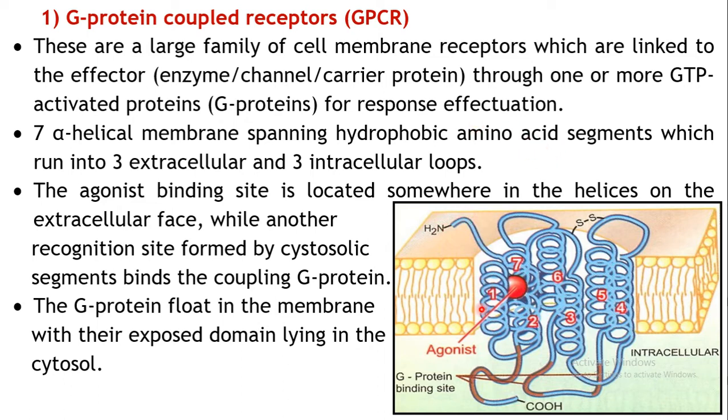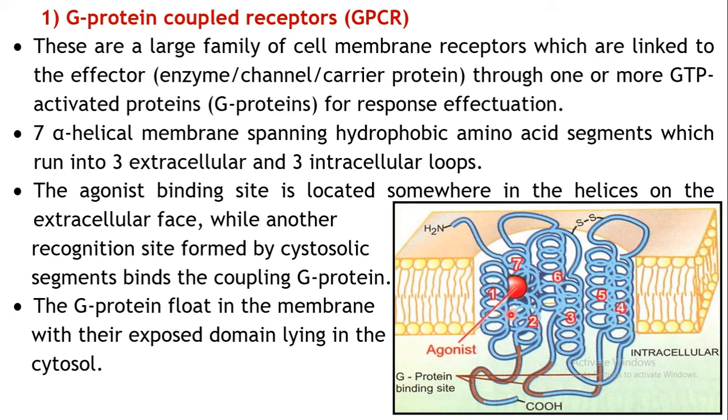These amino acids are sequentially arranged in such a way that they form 7 membrane spanning helices. You can see here the first one, then the second, third, fourth, fifth, sixth, and the seventh. It's a continuous sequence of amino acids, but placed in such a way that they form 7 alpha helical membrane spanning segments.